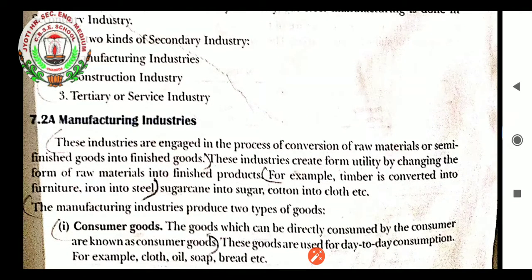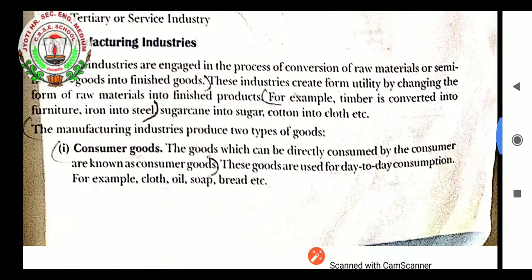Manufacturing industries. These industries are engaged in the process of conversion of raw materials or semi-finished goods into finished goods. These industries create form utility by changing the form of raw materials into finished products. For example, timber is converted into furniture, iron and steel, sugarcane into sugar, cotton into cloth, etc. So these are the examples of manufacturing industry. This industry is considered as manufacturing because it does the manufacturing of products from the raw materials.